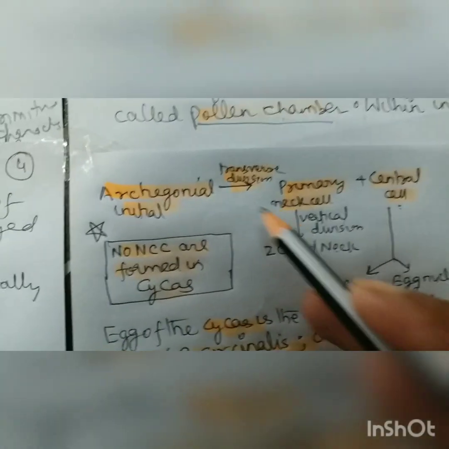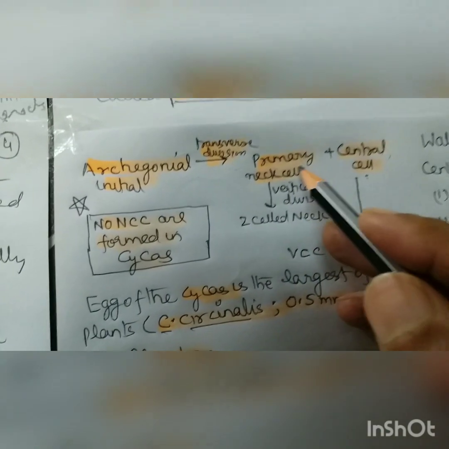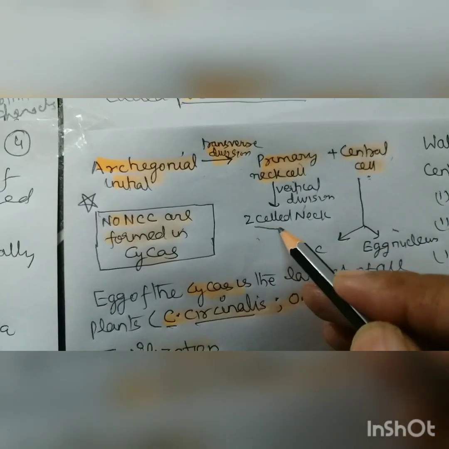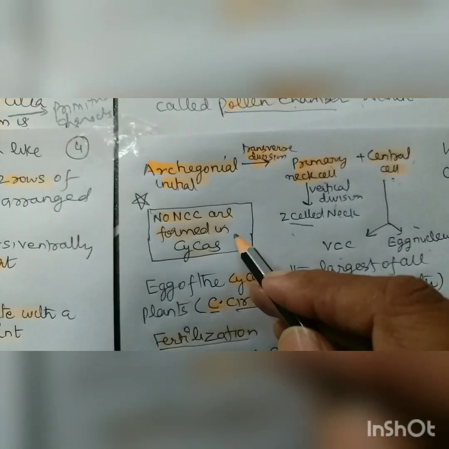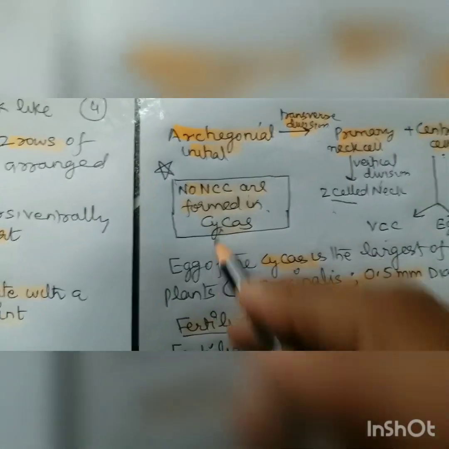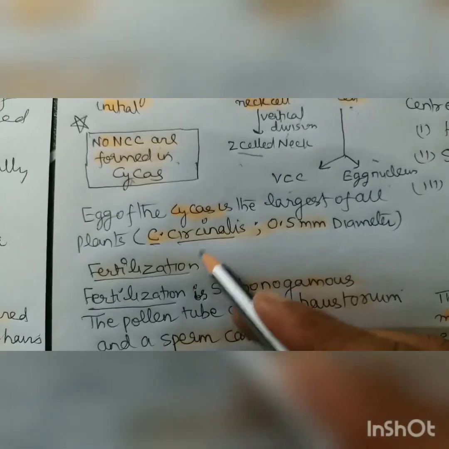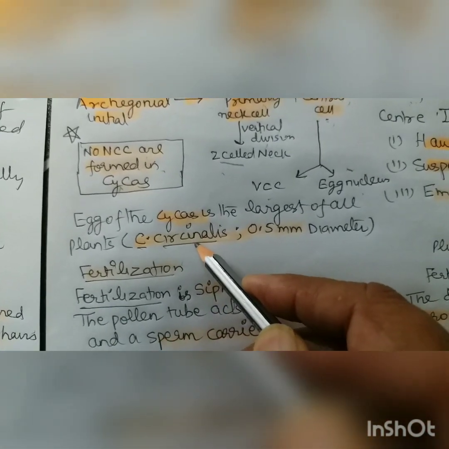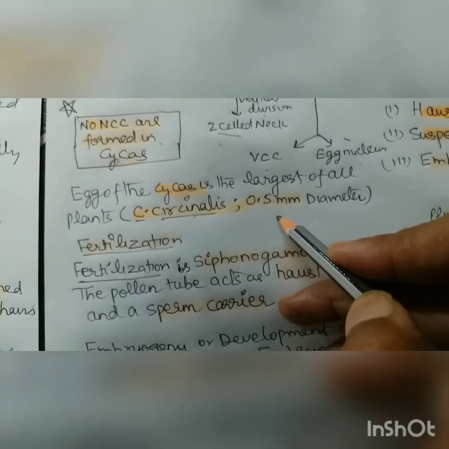So see, the archegonial initial divides by transverse division into the primary neck cell and central cell, as I showed you just now, and it undergoes vertical division to form a two-celled neck, and the central cell forms the ventral canal cell and egg nucleus, and there is no NCC. We call NCC the neck canal cell, which we did in the earlier class, that is bryophytes. So the egg of cycas is the largest of the plant kingdom, and Cycas circinalis, which I already told you, gives rise to male plants, having a 0.5 mm diameter.